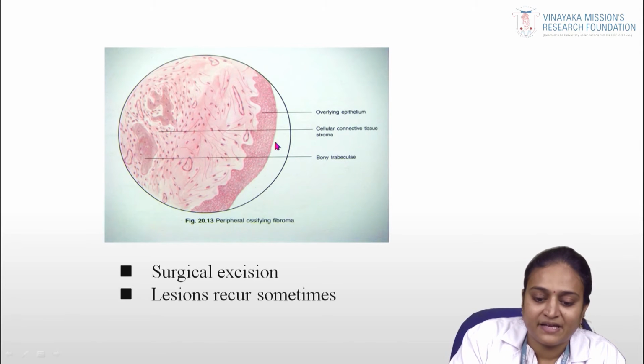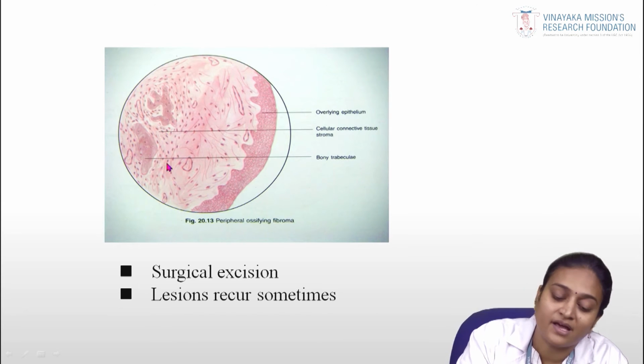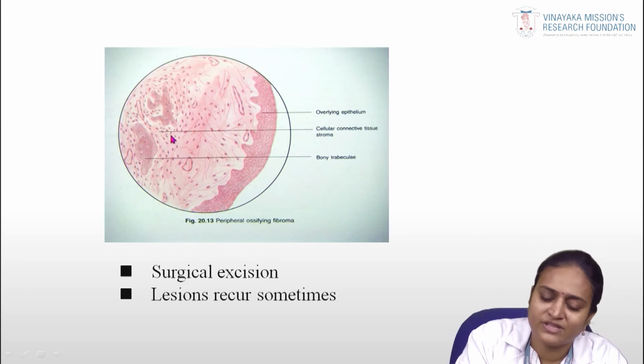This is the schematic picture of peripheral ossifying fibroma. Here you can see the overlying epithelium, and below it you can see the cellular connective tissue. You can appreciate a lot of fibroblasts. Along with the fibroblasts, you can see the bony trabeculae. This is the classic picture of peripheral ossifying fibroma.